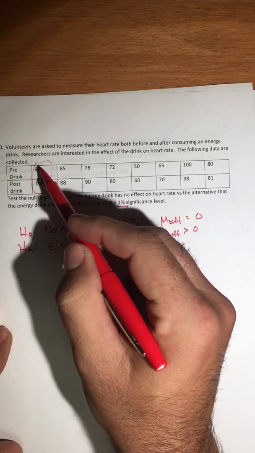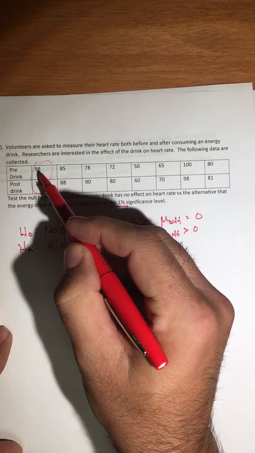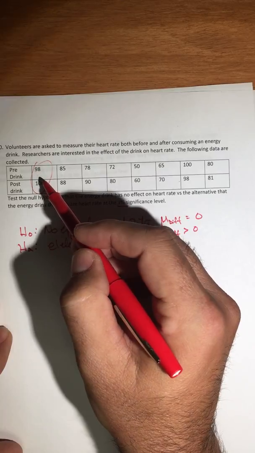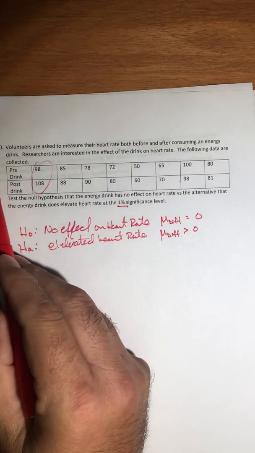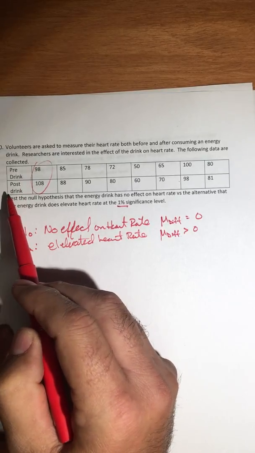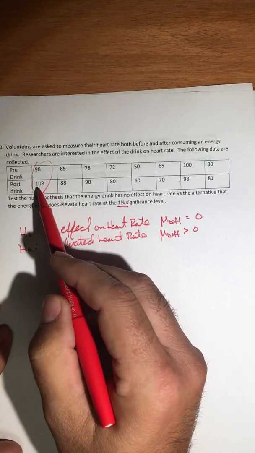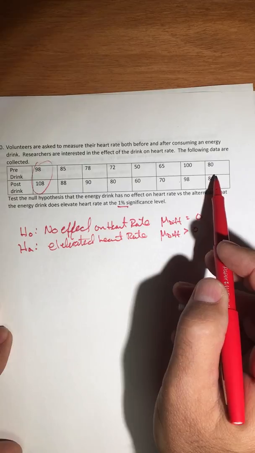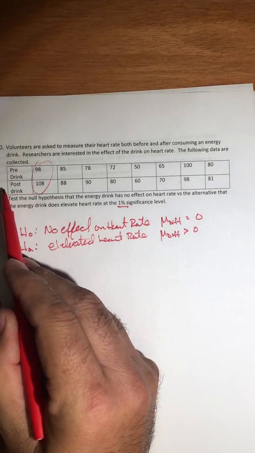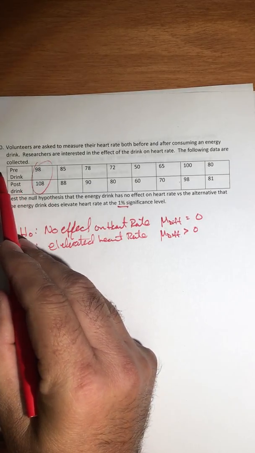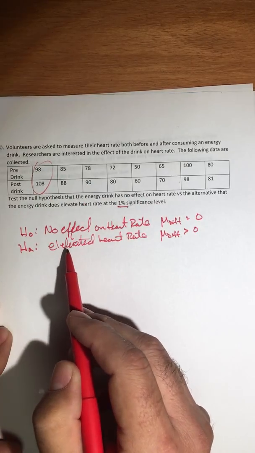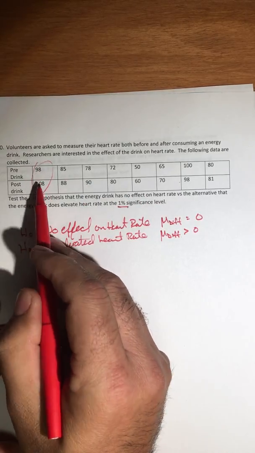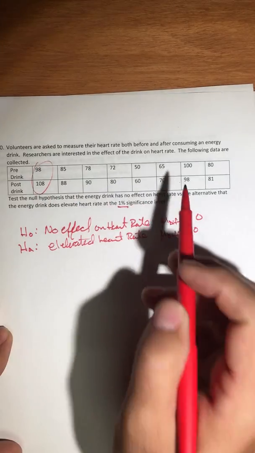So this is my heart rate after, my heart rate before. So I'm only going to be doing a 1 sample t-test, not a 2 sample t-test, because these are not two separate independent samples. So I'm just going to be making a new list where I subtract these from each other, taking the post-drink and then subtracting the pre-drink from it. So if it elevated the heart rate, then when I subtract in that order, I should get positive numbers.